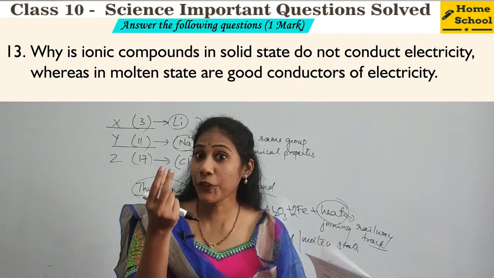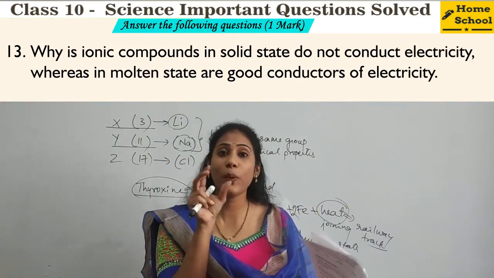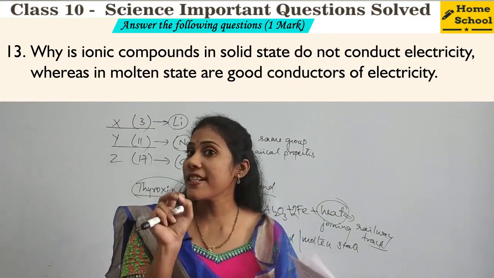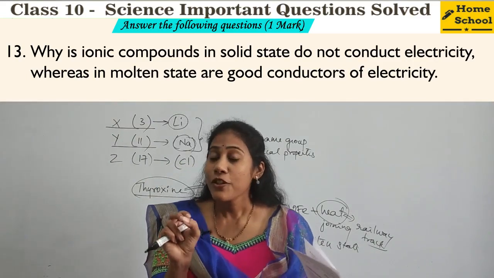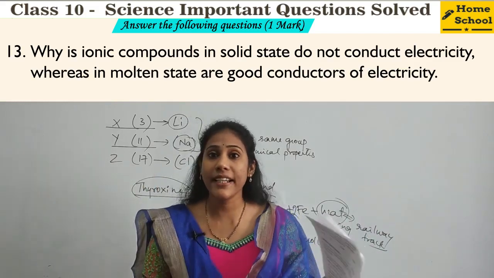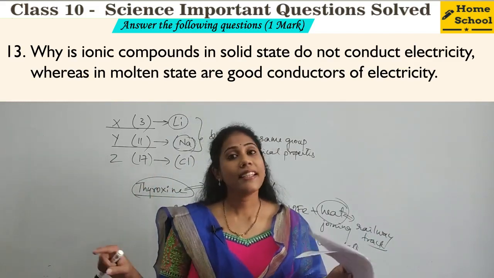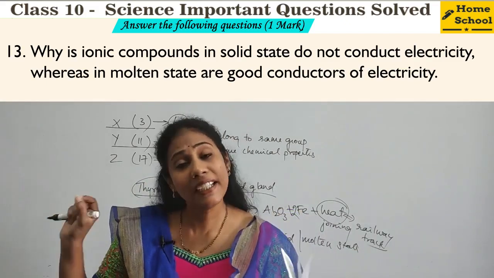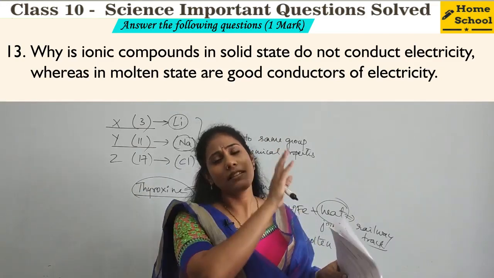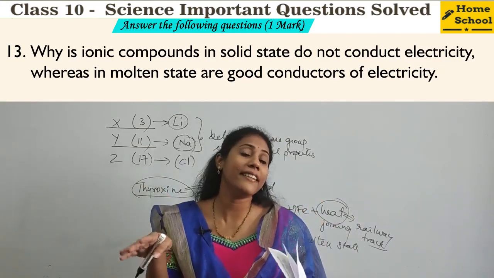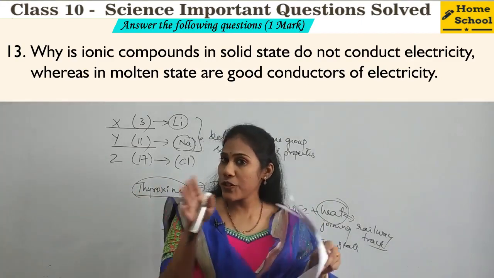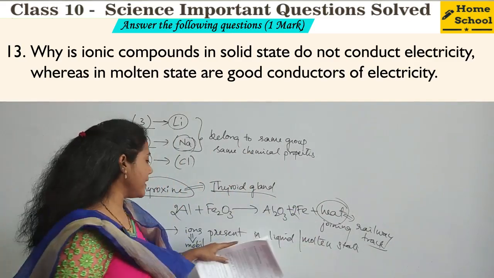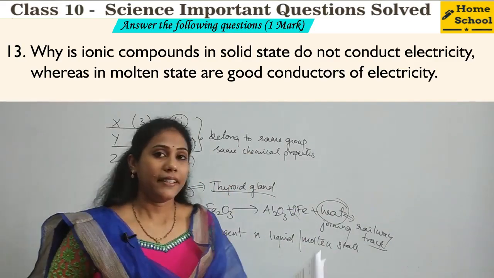They have electrostatic force of attraction between positive and negative ion. That electrostatic force of attraction is very, very strong, right? So ions do not move in a solid state. But these ions can be movable once the solid is converted into molten or liquid state. So when ions start moving, definitely they can carry electric current from one place to another place, right? So what is your answer? In molten or liquid state, movable ions are present.